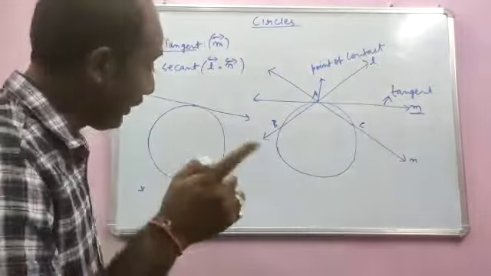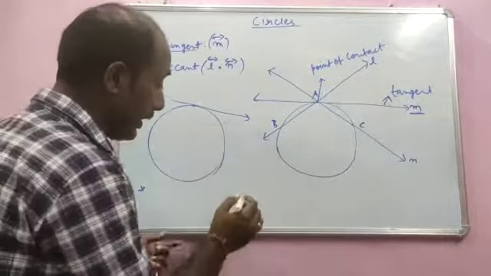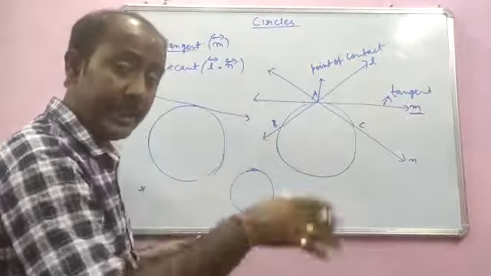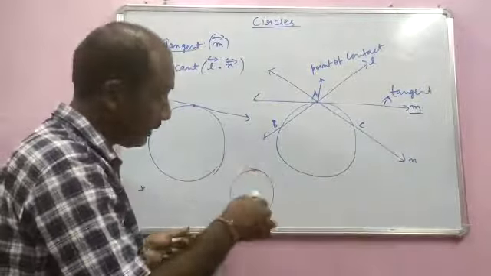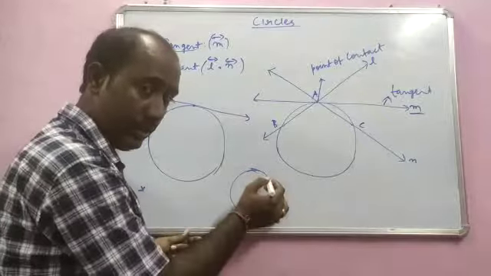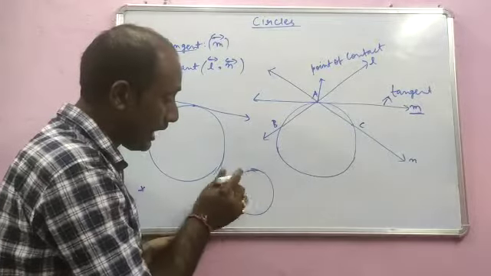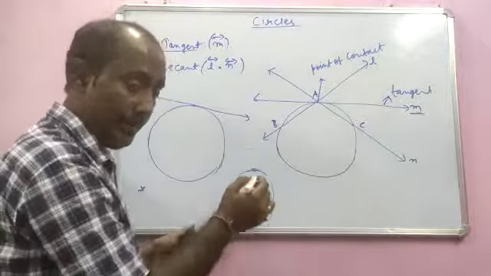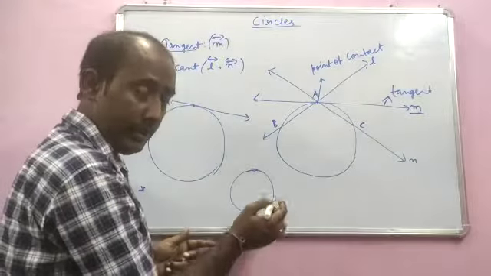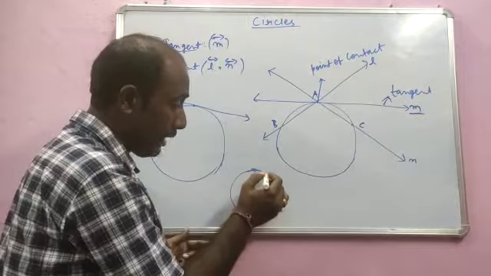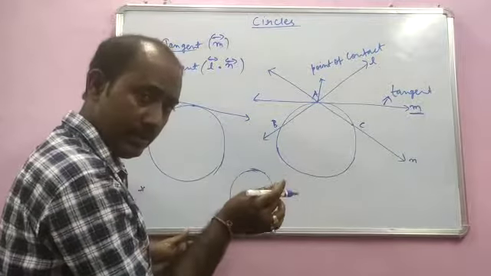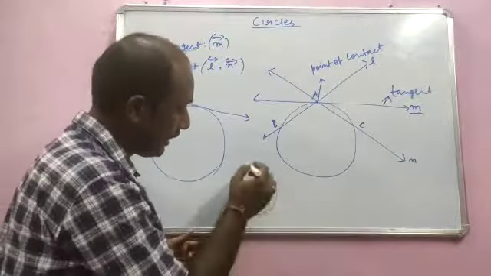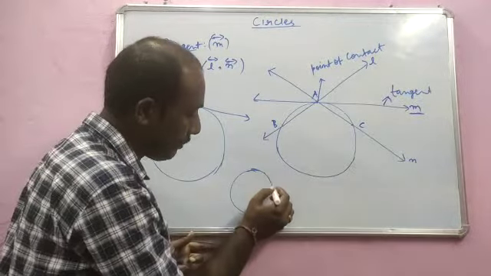Only one. Now what if I change the question and say that a circle is there, how many tangents can you draw for this particular circle, where the point is not fixed? My question is how many tangents can be drawn to this particular circle, where I am not asking you to draw a tangent from a fixed point. For that you need to understand only one thing, and that is that a circle consists of infinite points.